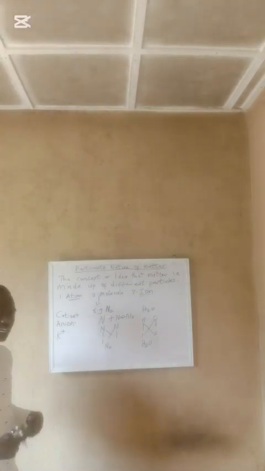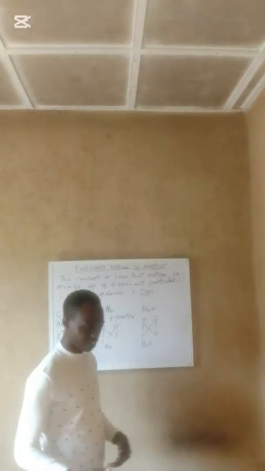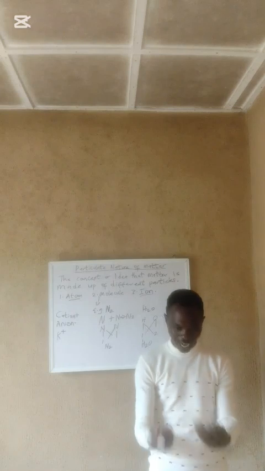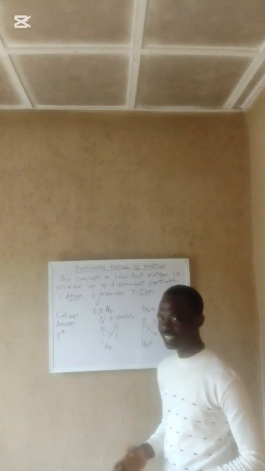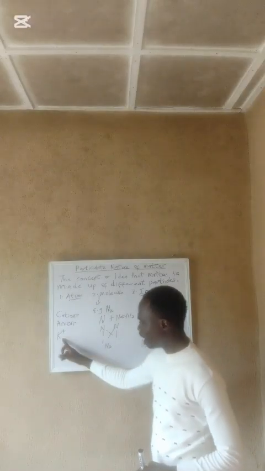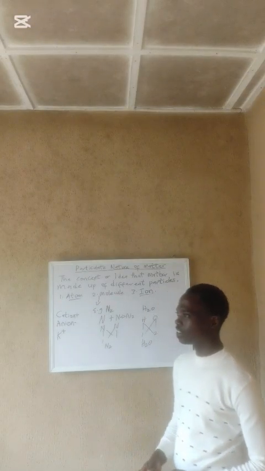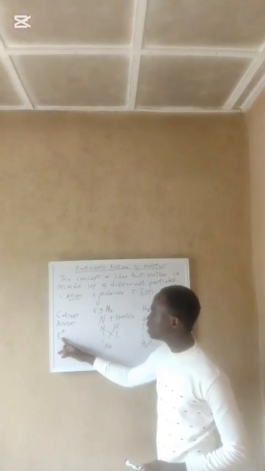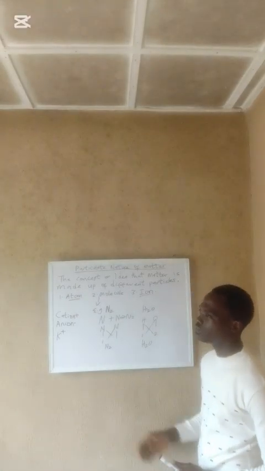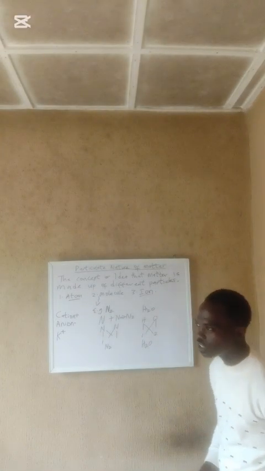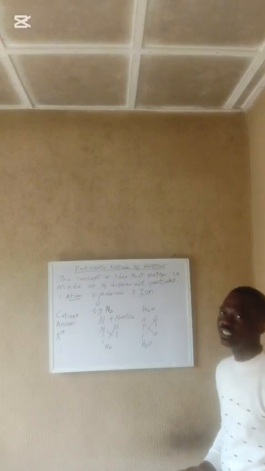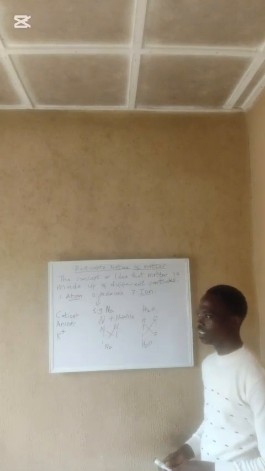In mathematics, whenever you see something like addition, it's like you are gaining. But in chemistry, it means loss. For example, when you see something like this, positively charged potassium, it means that this potassium has lost an electron.